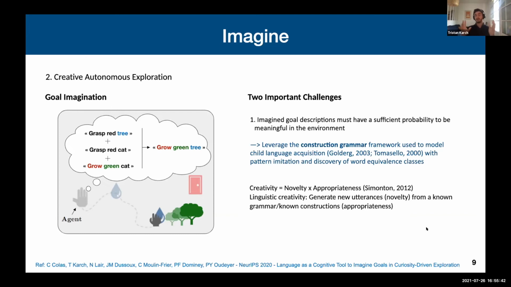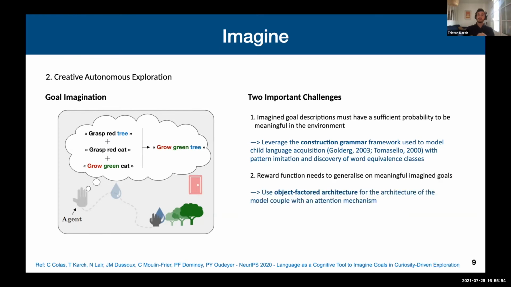It would be generating new utterances, so novel, from a known grammar, so appropriate. To tackle the second challenge about reward function generalization, we use inductive biases inside our learning architecture. Those inductive biases are an object-factored model as well as attention mechanisms.